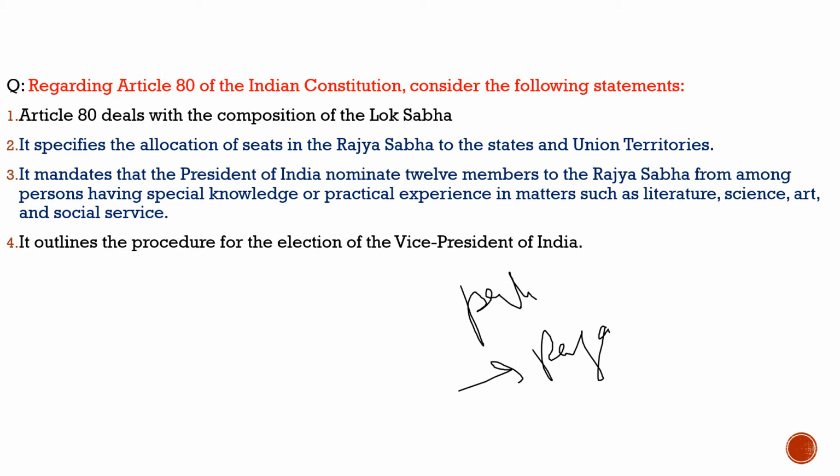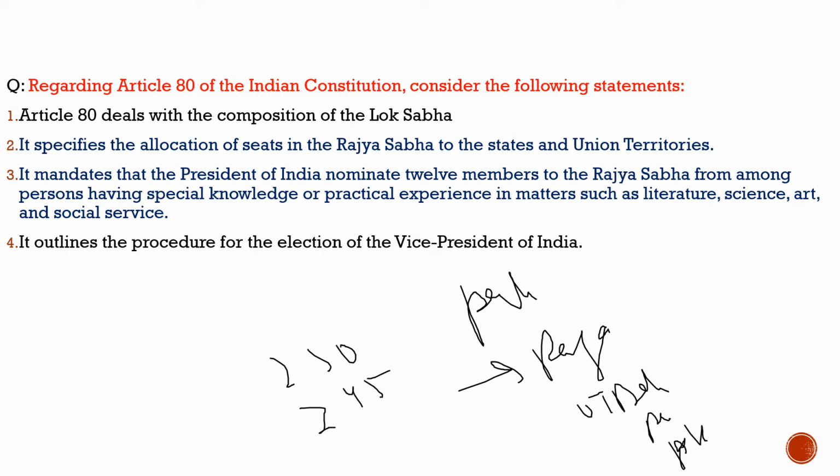For example, UT of Delhi, Puducherry, and Jammu and Kashmir, as they have the assemblies, so it represents all the states and those UTs who have the assemblies. And also about the Rajya Sabha, you should know what is the maximum strength of the Rajya Sabha. The maximum strength is 250, and out of this, the sanctioned strength is 245.